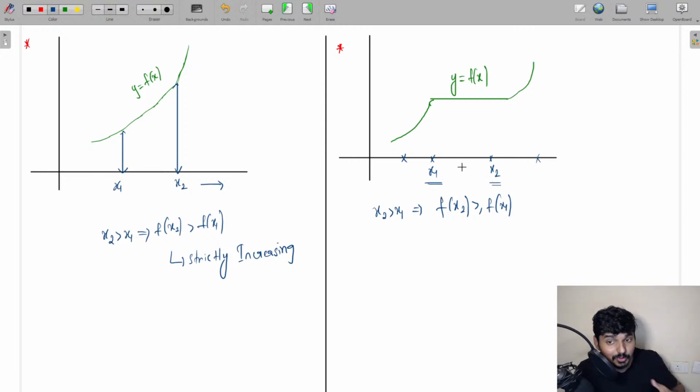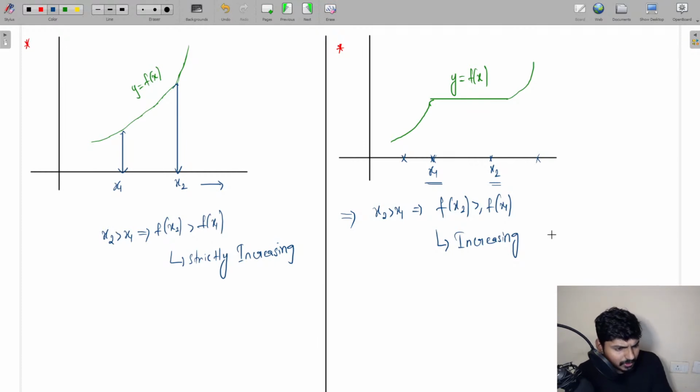But let us say you have taken x1 here and x2 here. Here, f of x1 and f of x2, that is the value of y at x1 and x2, are going to be the same. I'm going to get f of x1 is equal to f of x2. So whenever you have this type of graph for which you get this condition, this type of function is basically going to represent only an increasing function, not strictly increasing. We basically call it only an increasing function.